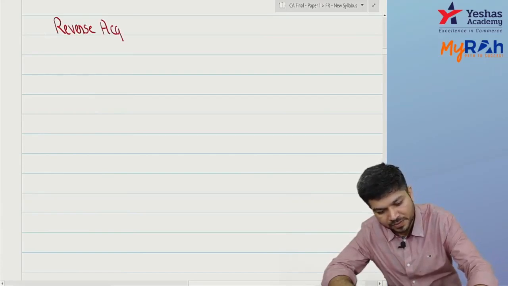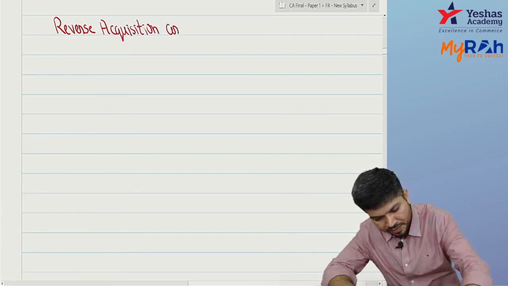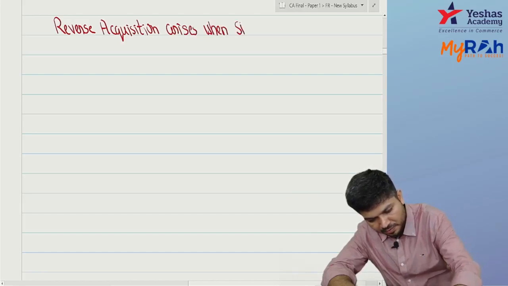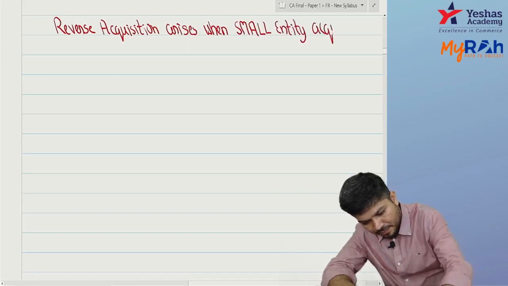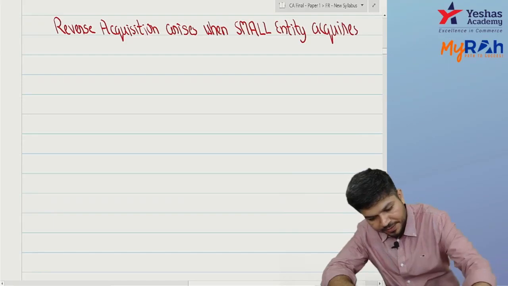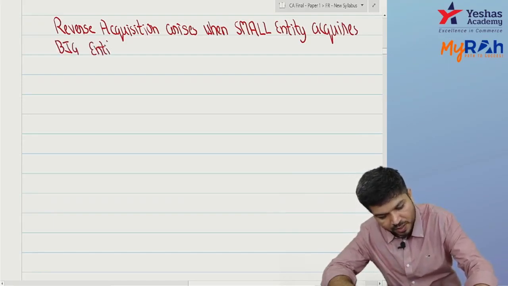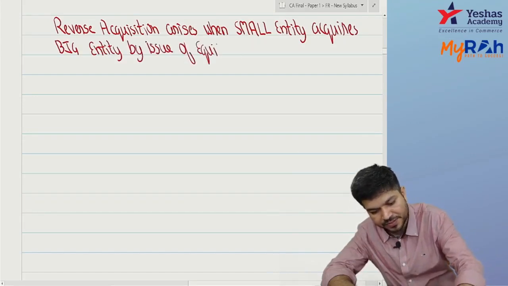Reverse acquisition arises when a small entity acquires a big entity. A small entity acquires a big entity by issue of equity shares.